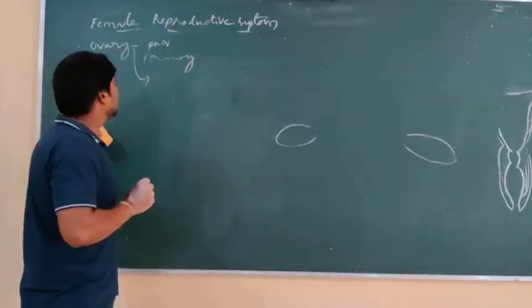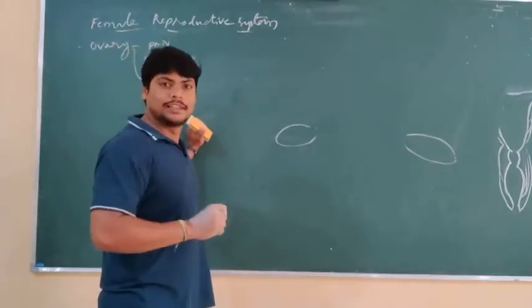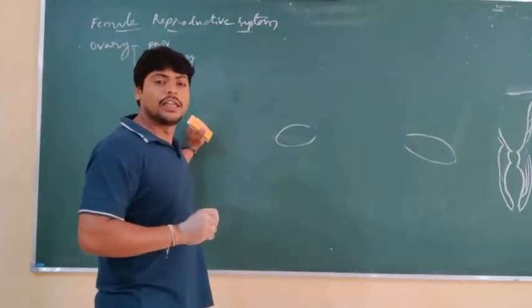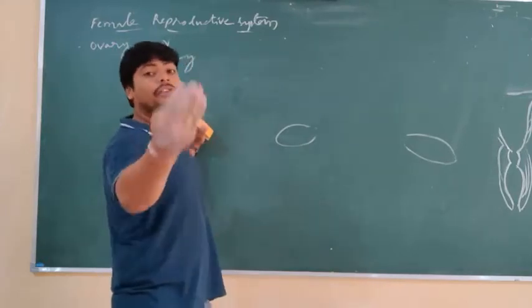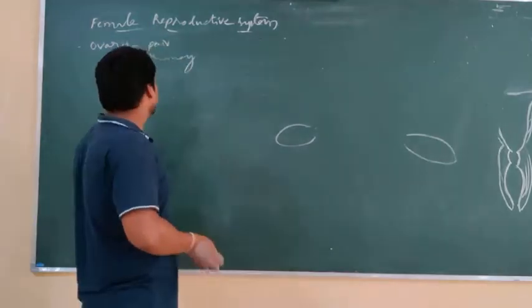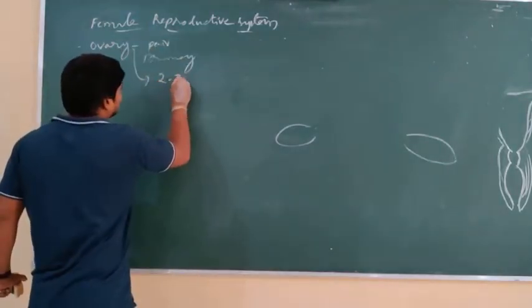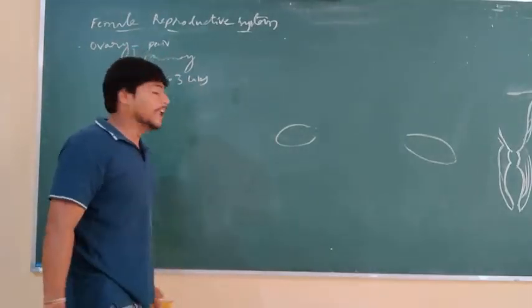And this ovary contains around 2 to 3 lakh ovules. So what does it contain? 2 to 3 lakh ovules are present, which are formed by birth itself in the ovary. So around 2 to 3 lakh ovules are present in the ovary.